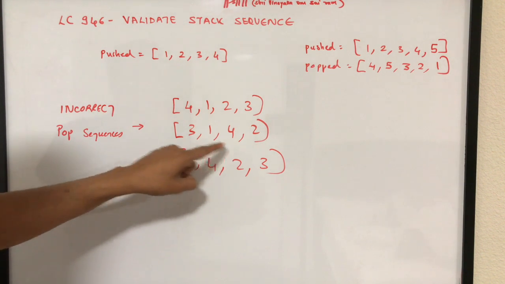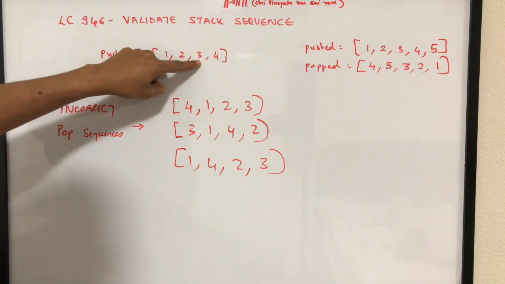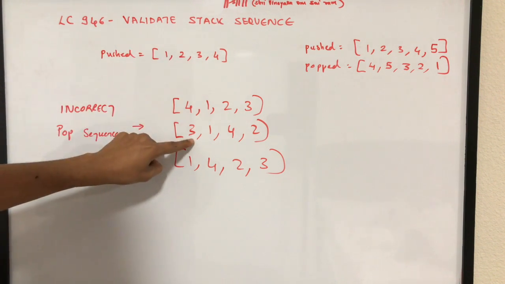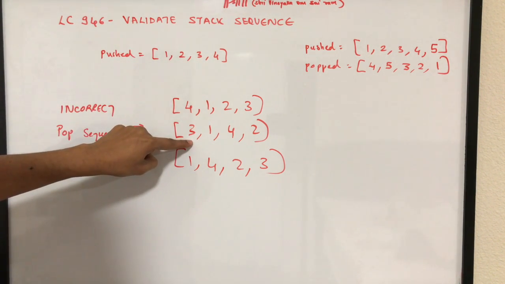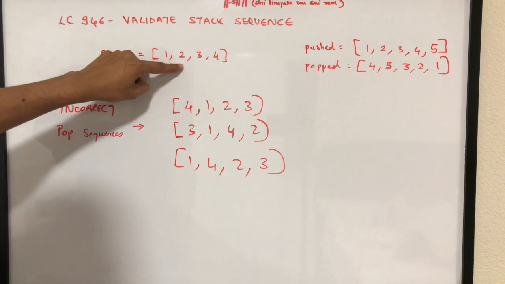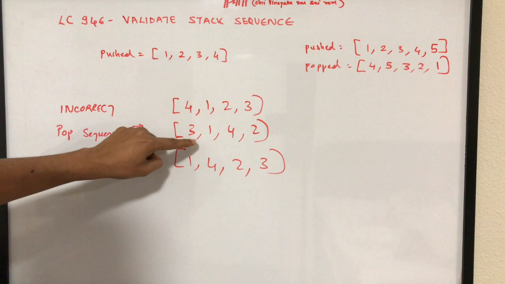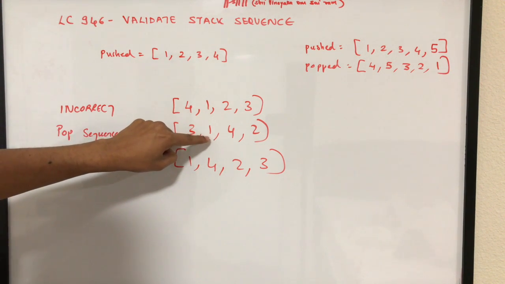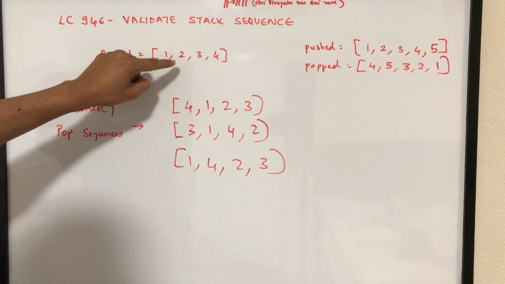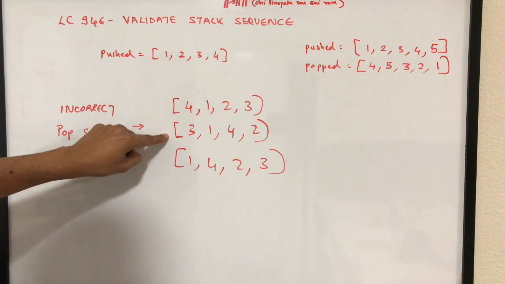Similarly, let's look at the second example. You can push 1, 2 and 3 on the stack, with 3 as the top of the stack. Now you can very well pop 3, which is expected in this pop sequence. So you pop 3. Now you have 2 remaining, with 2 being the top of the stack, and 4 still remaining to be pushed. After the pop of 3, it is expected that you pop 1. Again, in this case, you cannot pop 1 unless you pop 2 before you pop 1. So again, this is an invalid possibility.